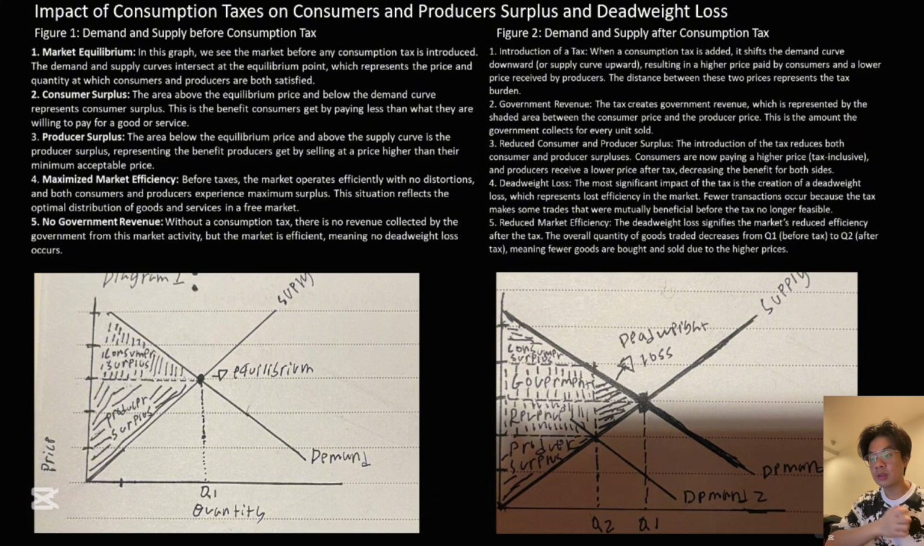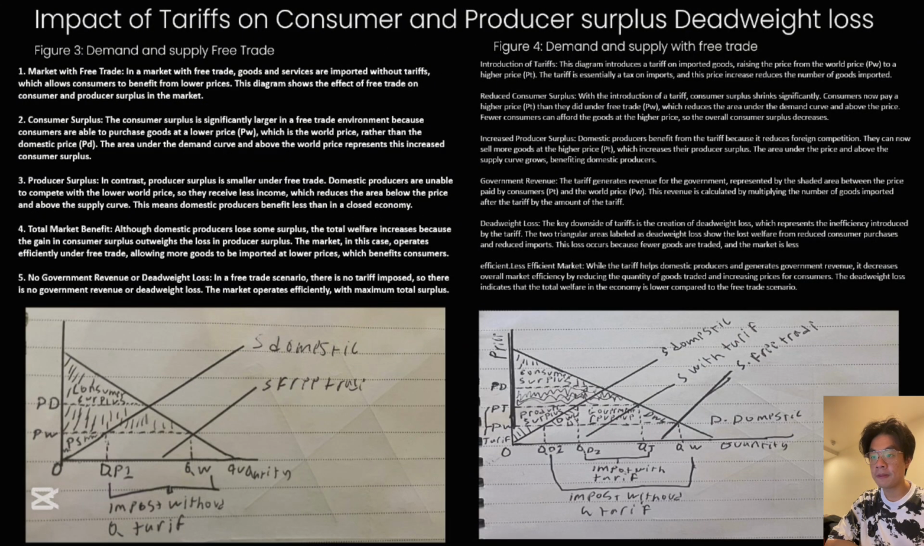Let us continue with the third slide. The third slide is the impact of tariffs on consumers and producers surplus. In this slide we can see how tariffs, or taxes on imports, impact the market.